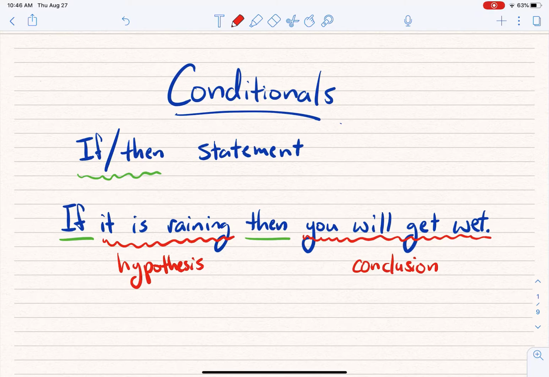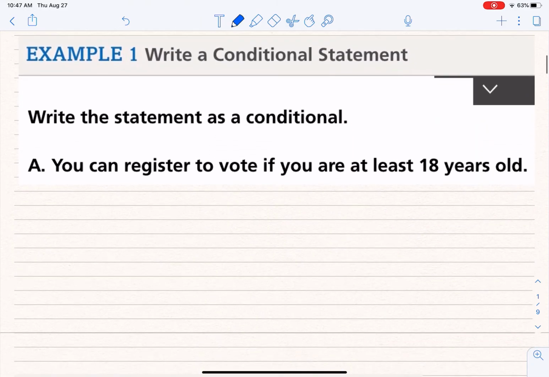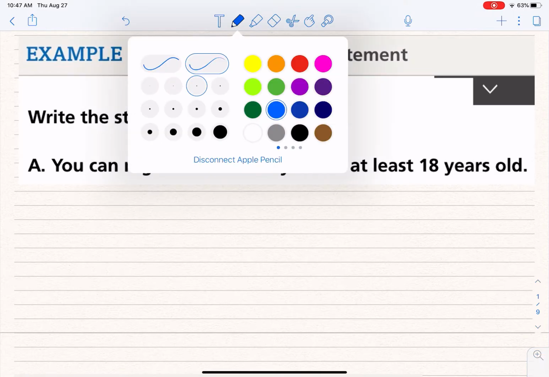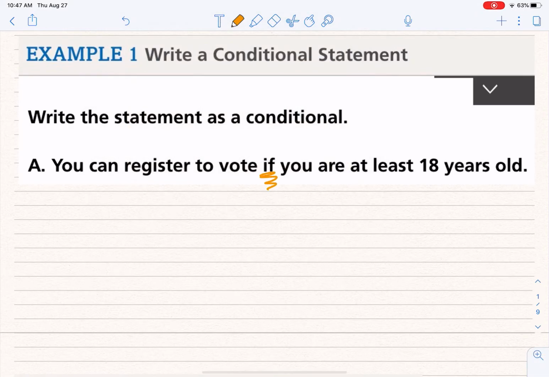All right. Now, with that in mind, I want to talk about how, if you're given some sentence, you could convert that sentence to a conditional. Let's take a look at one. Example number 1. It says, write the statement as a conditional. You can register to vote if you are at least 18 years old. Now, this is kind of unusual because we see this if in the middle there.